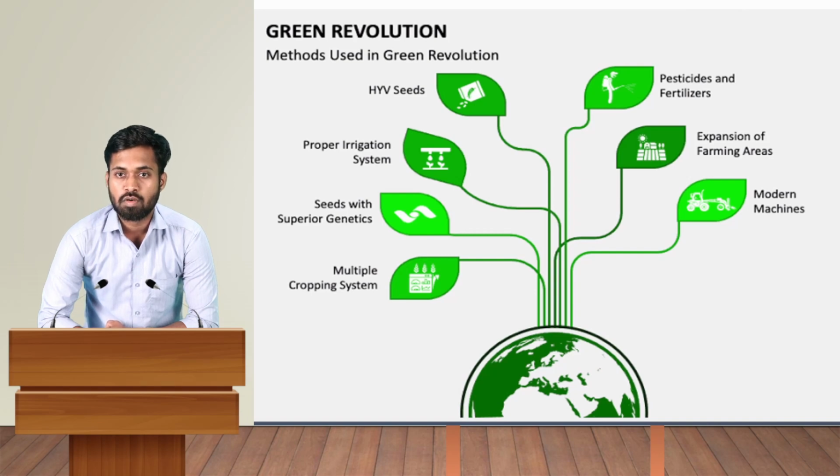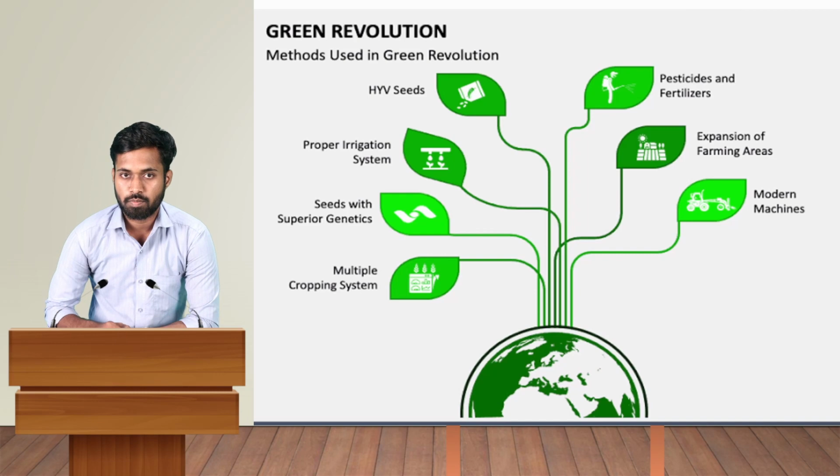Next, we also focused on modern machines. Before the Green Revolution, we were mainly relying on labor, that is draft labor that came from animals, that is oxen and so on. But in the Green Revolution, we mainly focused on machinery. We used machinery for increasing our output.